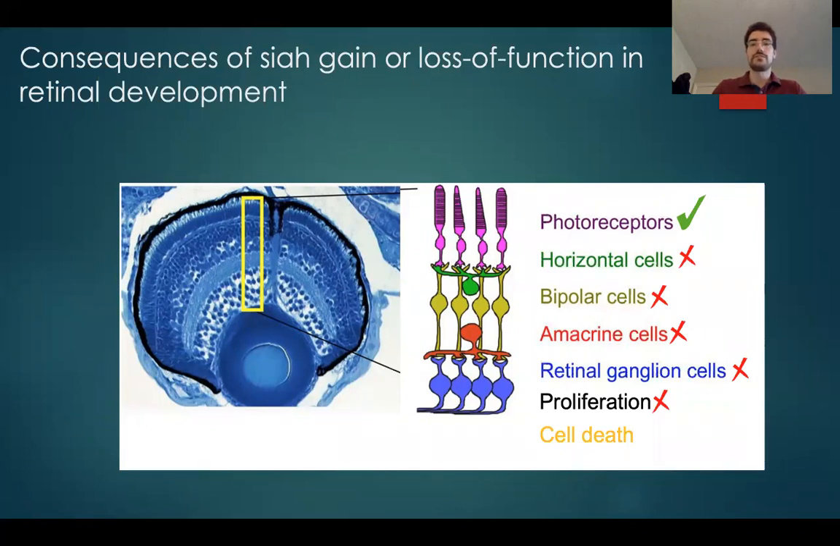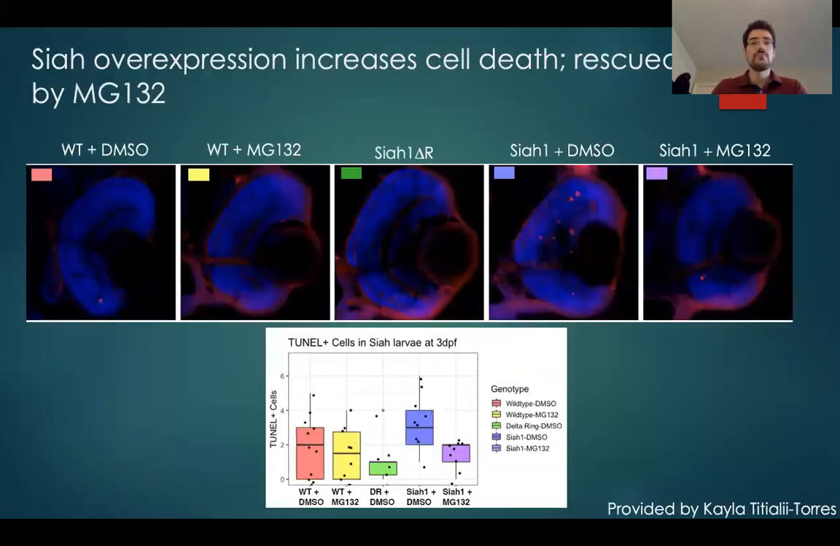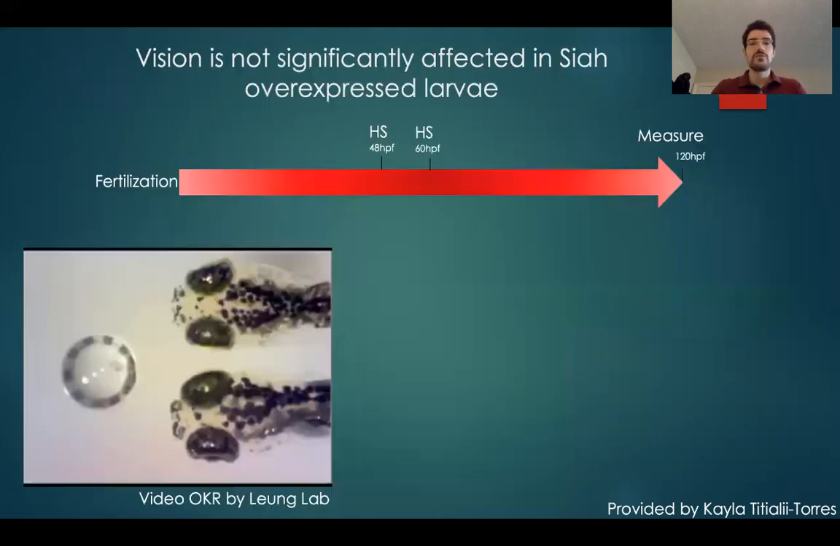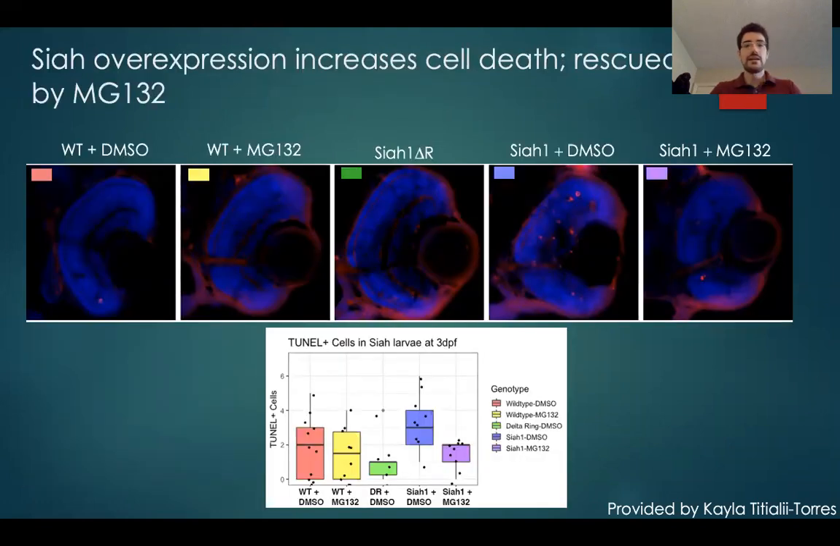So our next step was to look at cell death, because we wanted to understand if the photoreceptor cells were not differentiating, if it was because they were dying or because there was some sort of problem in the cell differentiation. So we looked at TUNEL to count the number of cells, and we can see that in the Siah DMSO, there's an increase in the cell death that the MG132, the proteasome inhibitor, is able to rescue. So now we can see that the effect of Siah is probably killing the photoreceptor cells or the progenitor cells before they can actually turn into a photoreceptor cell.